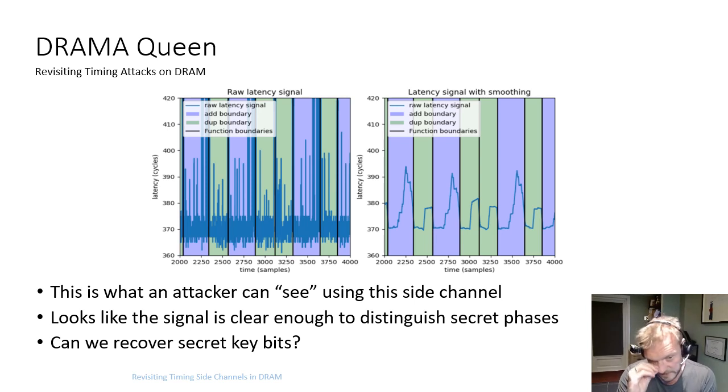As you can see in the latency trace, especially after smoothing, the latency signal is very characteristic. It's very low noise, and there's a very clear distinguishable pattern that's different between the green background shade and the blue background shade.